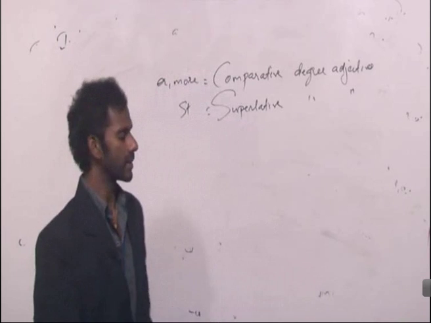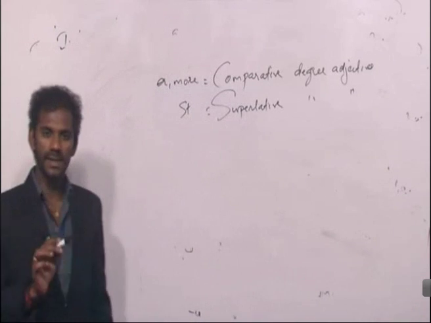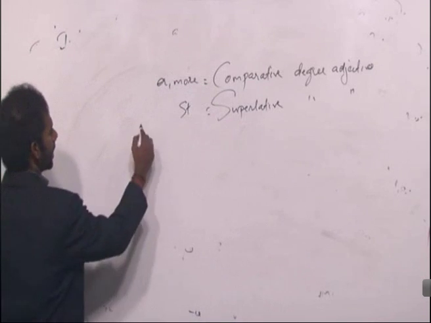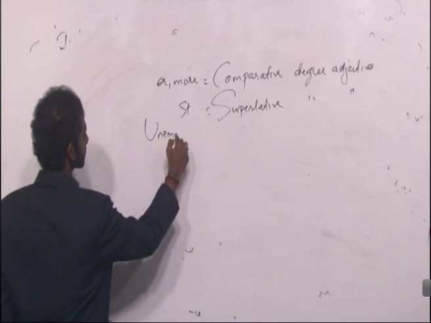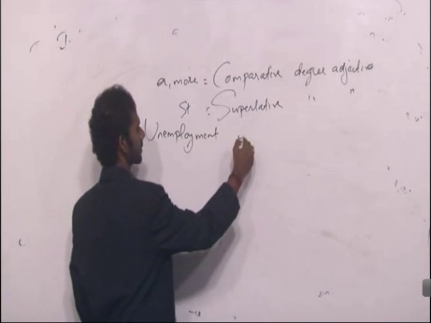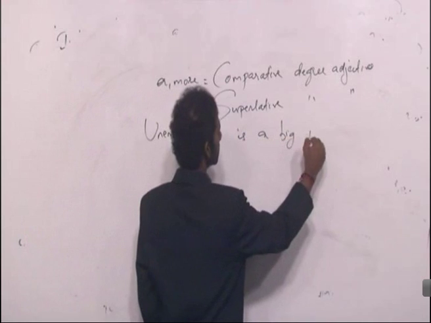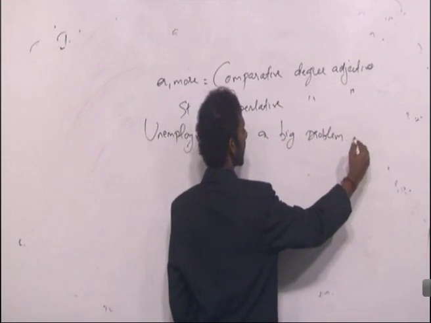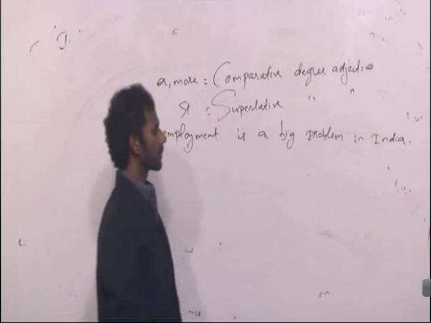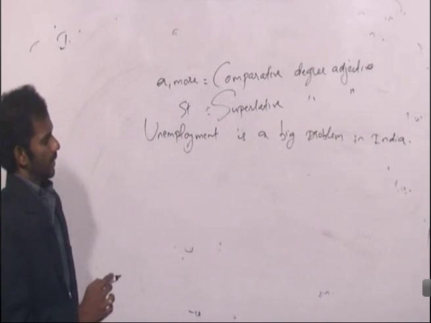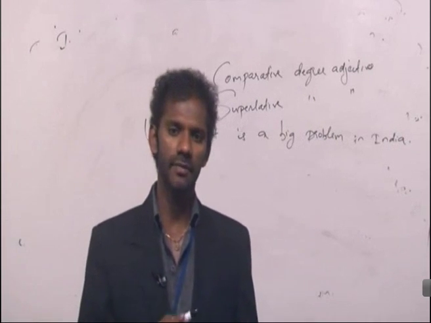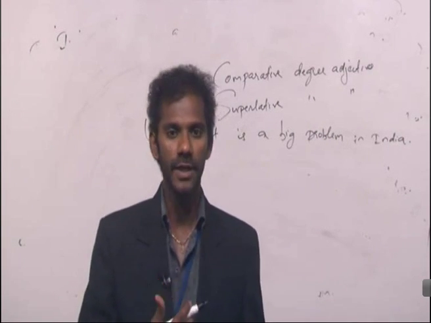You may take down the sentence. As I said, no imagination and no general knowledge. Clear? Fine. Take down this. Unemployment is a big problem in India. This is a statement given as a reasoning question. Based only on this statement, which conclusion or which inference can be gone for?